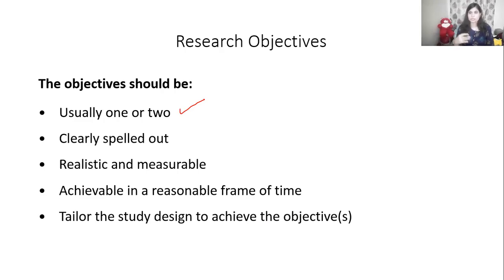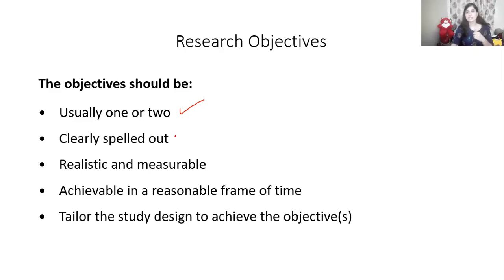Restrict the research objective to one objective, which is related to your title or your problem. Keep one. If it is not possible with one, then maximum it should be two objectives for the entire research project. Then you have to clearly tell what your research objective is.